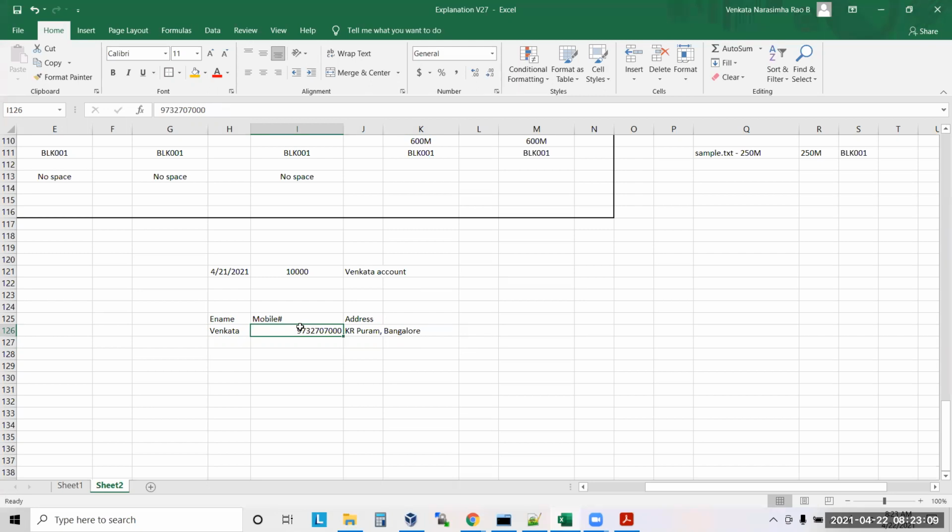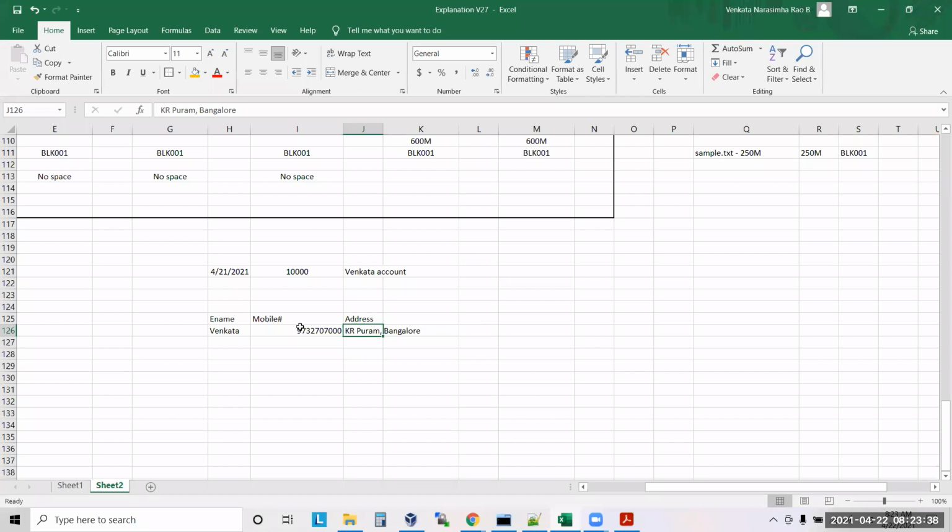Tomorrow, let's say I got a house in a different place, and I felt my office is too far. When I stay in Kerpuram, it will be good to stay in BTM. Then I may shift my house to BTM layout. Yes or no? It means yes. So maybe after some time this data may change. There are chances. So this kind of data is dynamic data.